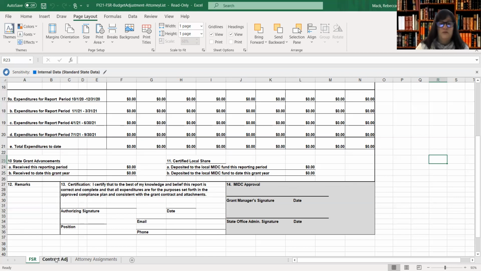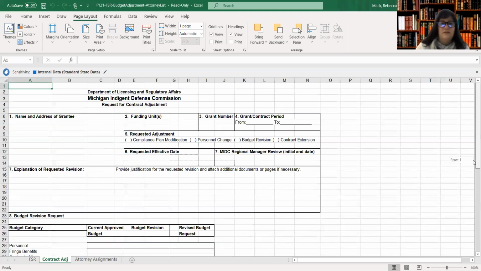If you were looking to adjust this budget, in that you need to alter your plan for your cost analysis spending, we provide a tab here at the bottom, contract adjustment, that will come in at the quarter with this financial status report. This form is asking you to explain what you are looking to adjust in your budget, either that it's a provision you are looking to shift funds into a new category, or you didn't ask for enough funding in a certain category and we're looking to shift within.